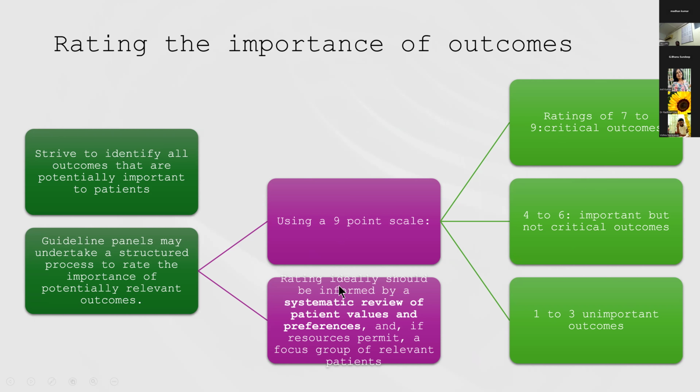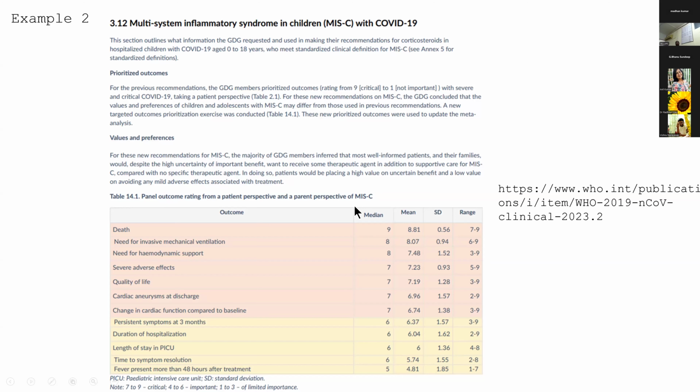Ideally, when they do this, they should be informed by systematic reviews of patient values and preferences. And if they have time, it's better to do a focus group discussion with patients to decide what the patients think are the most important outcomes. An example of this is when the WHO came out with their COVID guidelines. Here they have a section on multi-system inflammatory syndrome in children with COVID-19. Before they went ahead with looking at whether steroids are useful for these patients, they called the patients and gave them an exercise to prioritize the outcomes. The patients and their parents gave scores for each of these outcomes.